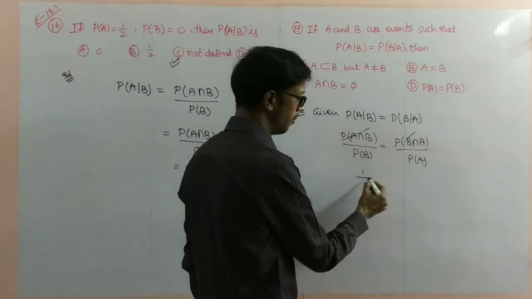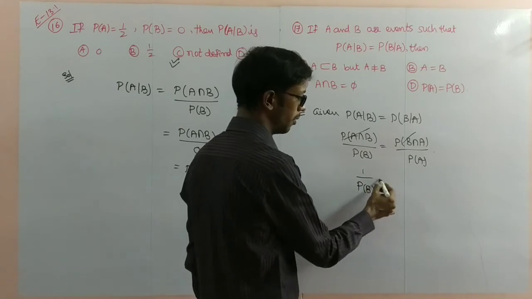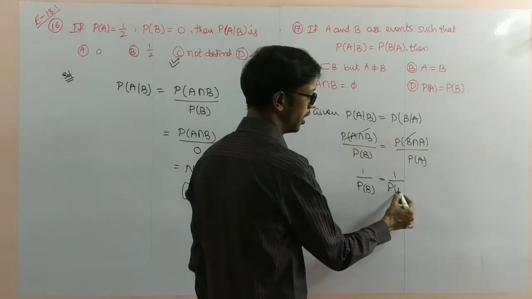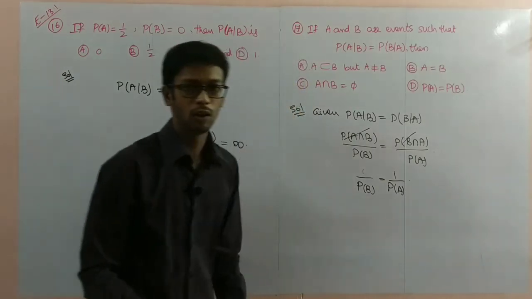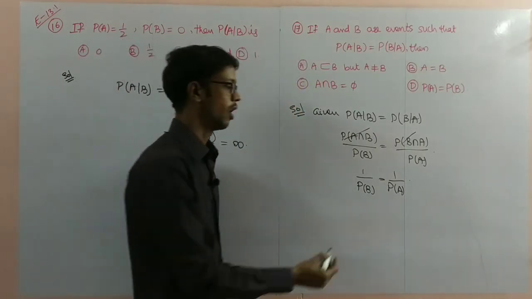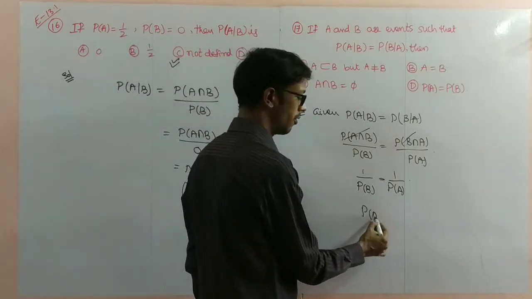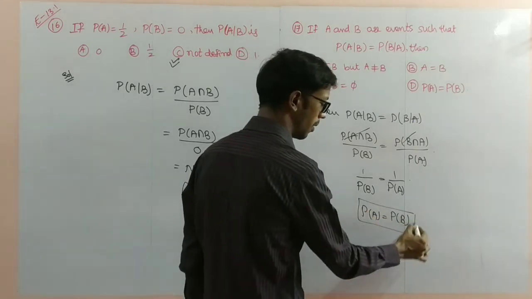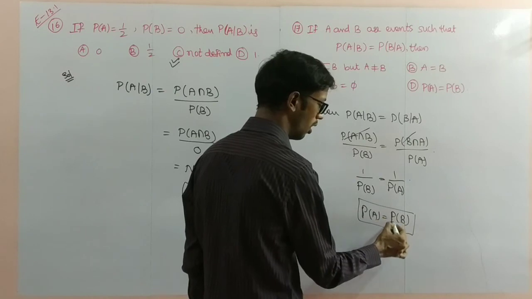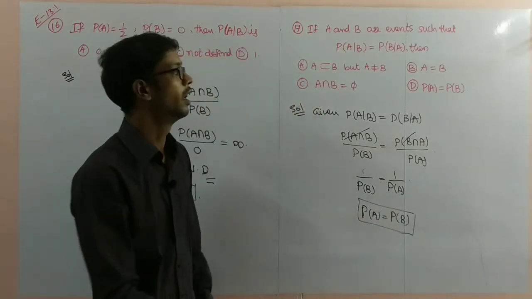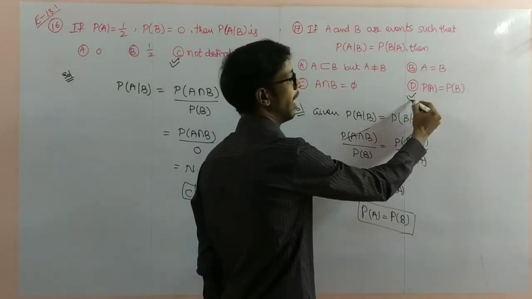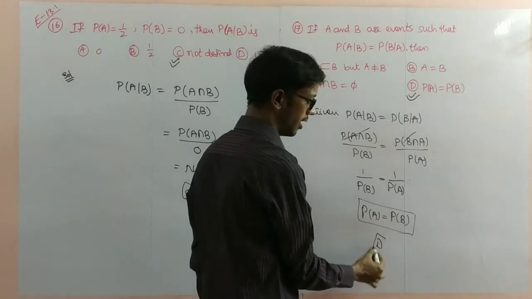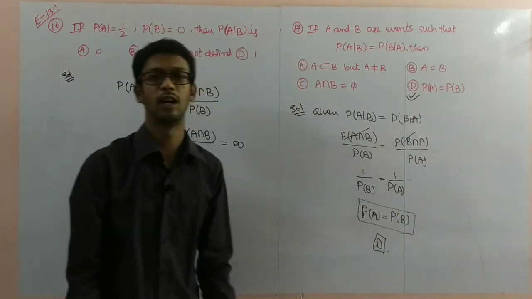Next, 1 by probability of B equals 1 by probability of A. Now make a cross multiplication. Probability of A is equal to probability of B. The option given is D, so the answer is D.